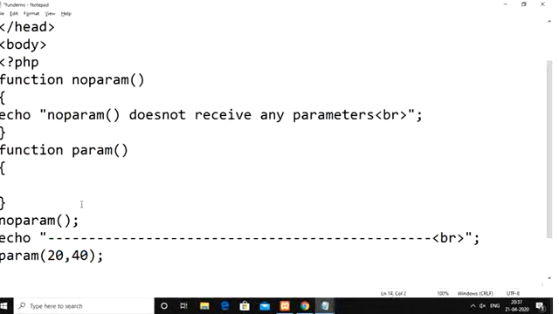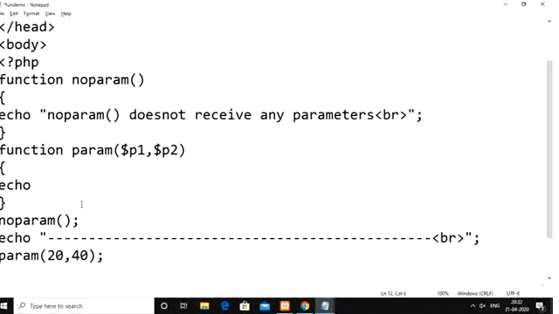Then inside the function definition of param, since while calling we are passing two arguments, it requires us to declare two parameters. The first parameter variable name I am specifying as p1, and the second parameter name I am taking as p2. There is no need to declare any type for these parameters. The value 20 will be received inside the p1 variable, whereas the value 40 will be received inside the p2 variable.